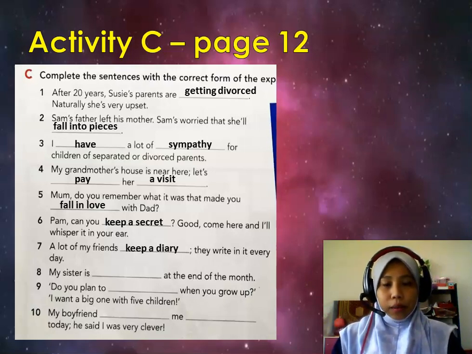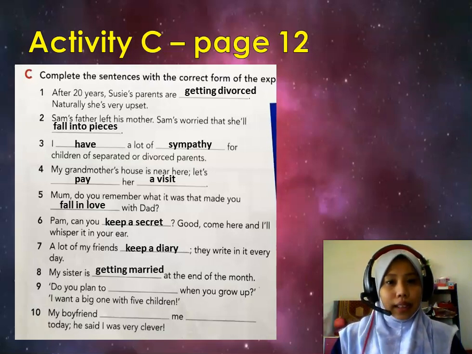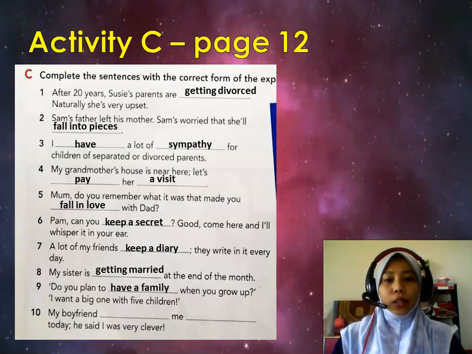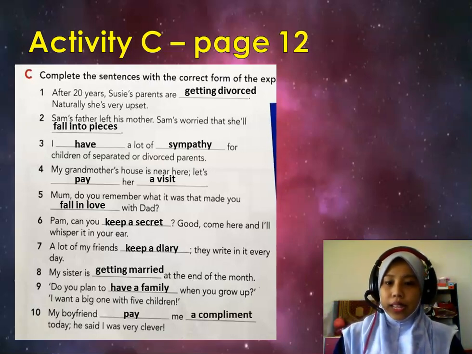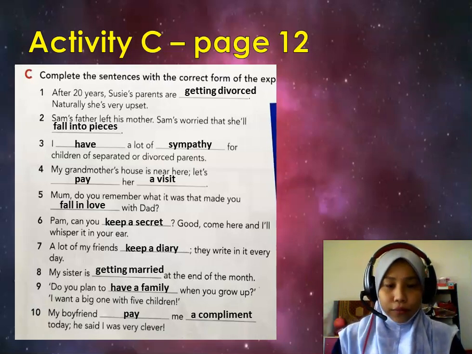Number 8, my sister is getting married at the end of the month. Number 9, do you plan to have a family when you grow up? I want a big one with 5 children. And number 10, my boyfriend paid me a compliment today. He said I was very clever.